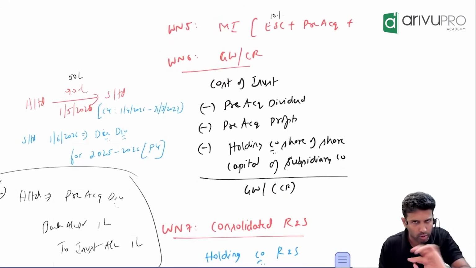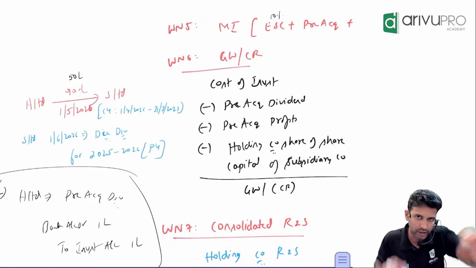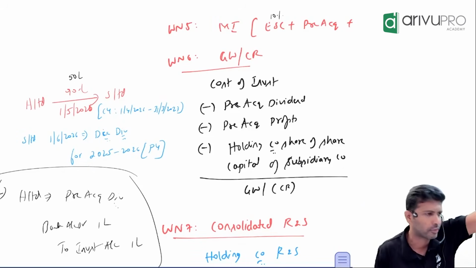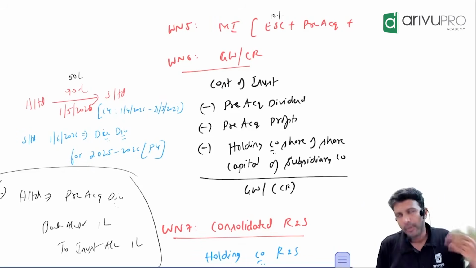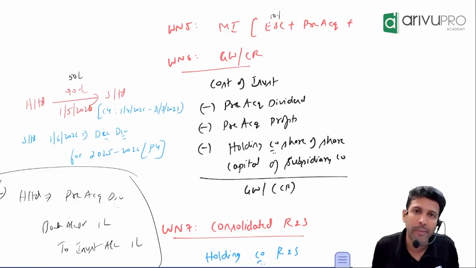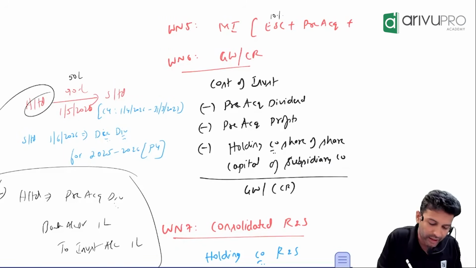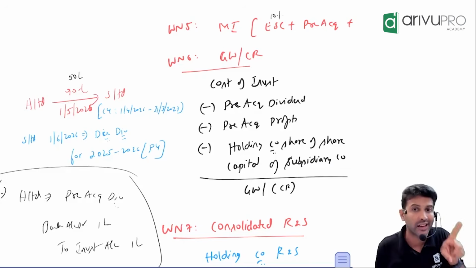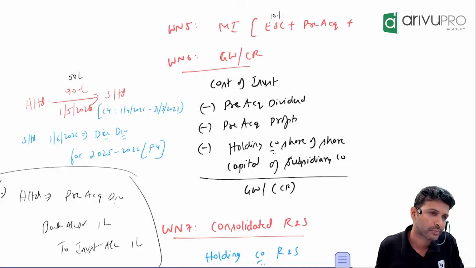The name itself is saying, don't worry, don't take too much load, concentrate on the name. Pre-acquisition reserves and surplus, or pre-acquisition profit. Perfect. Any profit made by the subsidiary company before the holding company became the shareholder, however much profit the subsidiary company made before that, we call it pre-acquisition.